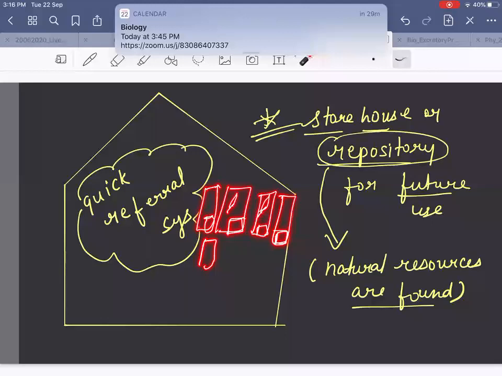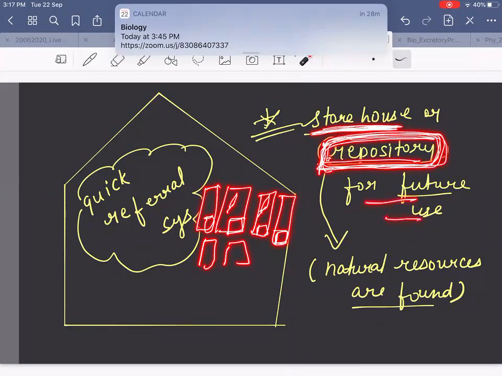Where you are storing what? Natural resources. If you store natural resources, that is called a repository. So herbarium is a repository. Repository means somewhere where you are storing natural resources. Plants are natural resources, right? So herbarium is for future use.